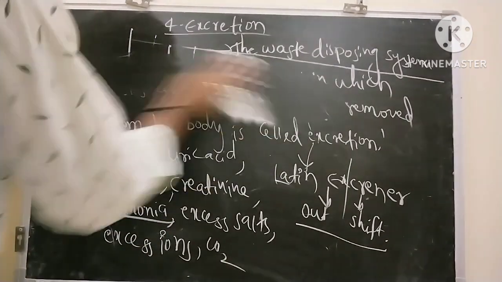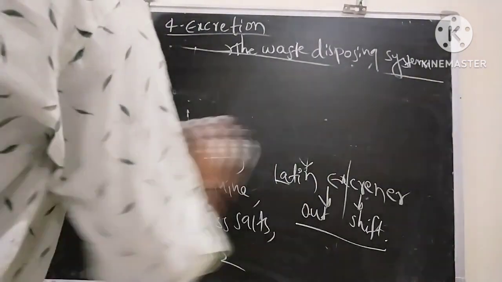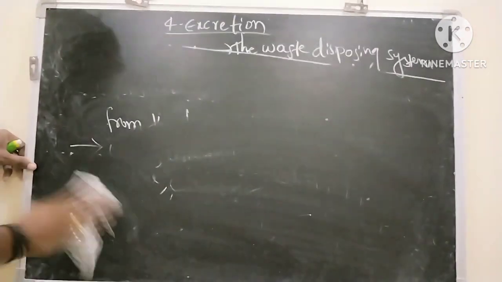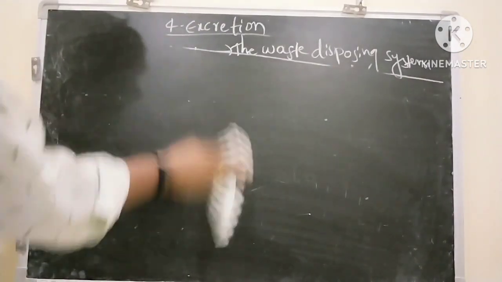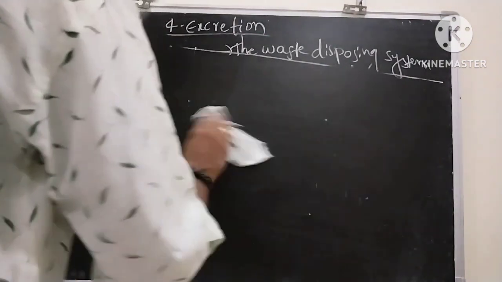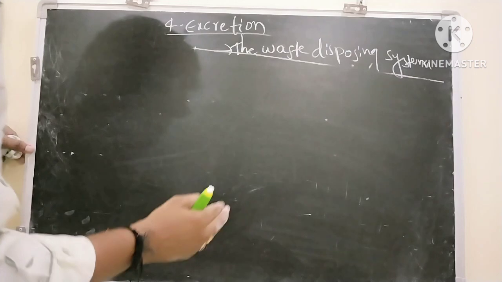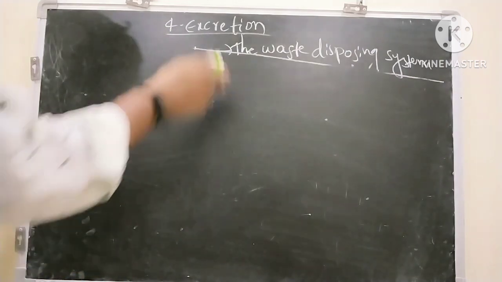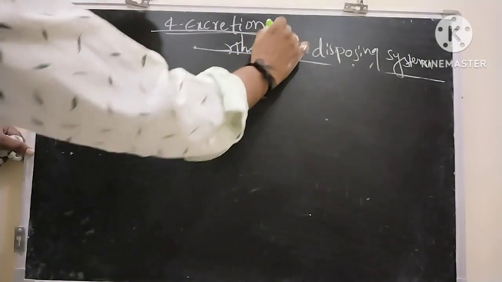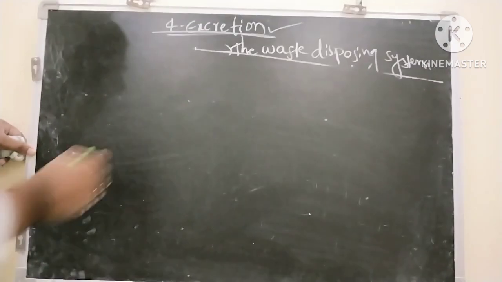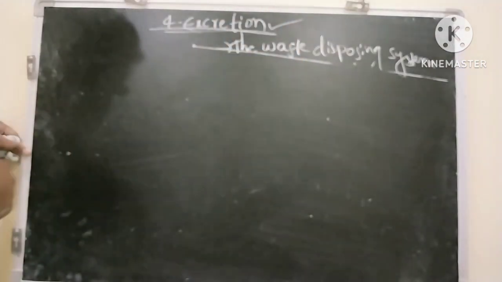Next, what is the purpose of this life process excretion? The purpose is to maintain osmotic balance and homeostasis. Osmotic balance means to maintain water balance in the body, for which there is a need of the process called excretion, and also to maintain ionic balance there is a need of the process called excretion.